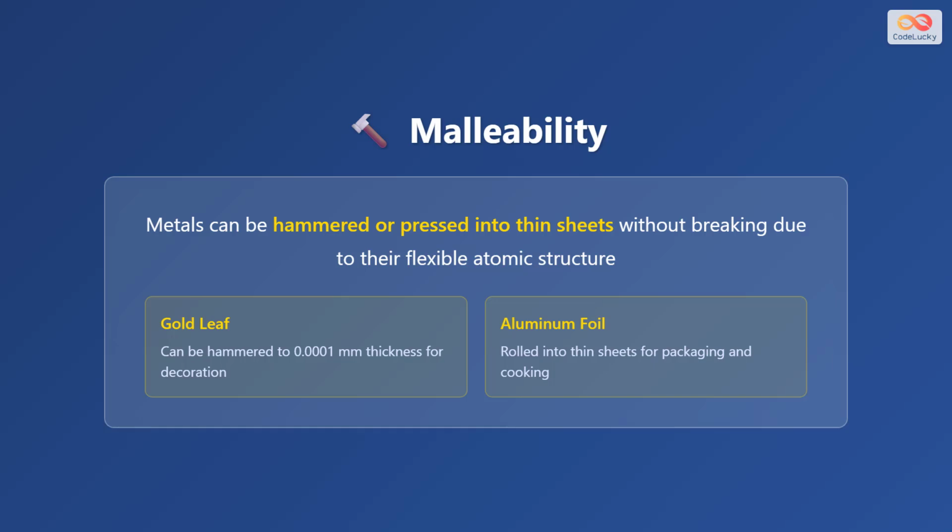Malleability is the ability of metals to be deformed under pressure without breaking or cracking. When you hammer or press a metal, its atoms slide past each other while maintaining their metallic bonds. This property is spectacularly demonstrated by gold leaf, which can be hammered so thin it reaches only 0.0001 millimeters in thickness, yet remains intact for decorative applications. Similarly, aluminum can be rolled into the familiar foil we use for packaging and cooking.